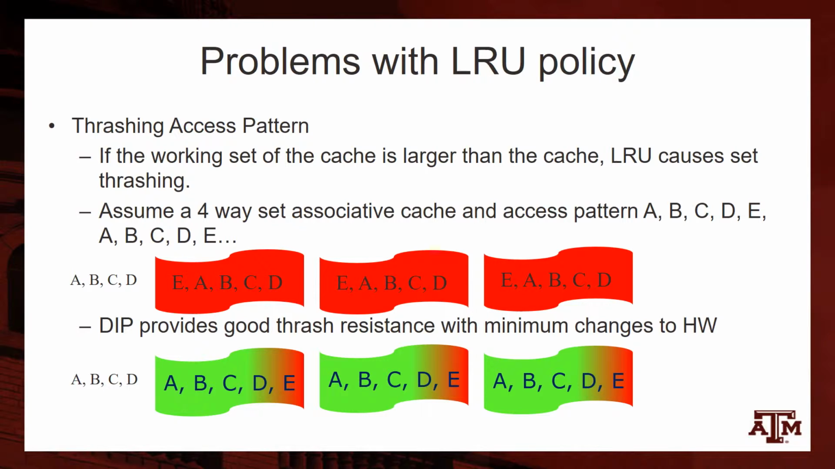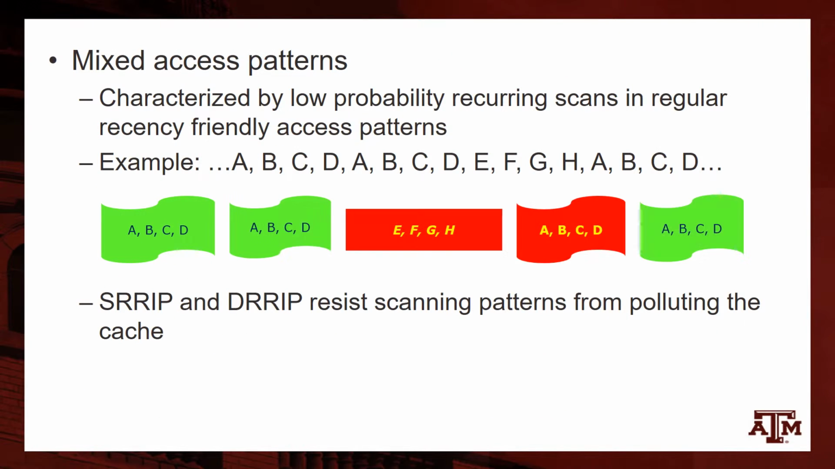However, the LRU component of DIP makes DIP perform very badly for scanning access patterns. Both LRU and DIP evict useful cache blocks when scans show up in otherwise recency-friendly access patterns. In this example, the working set A, B, C, D will be removed from the cache in the presence of scans. The SRRIP and DRRIP policies, which we will discuss, aim to provide resistance to these scans.